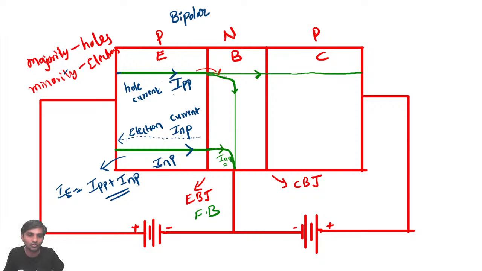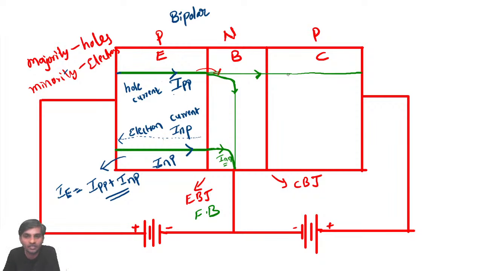Again, in this case also, the current is the same, which is the summation of the whole current. Both currents are because of the whole current, and this is because of the electron current. So the summation is going to be INN plus IPN. So these currents have become okay.